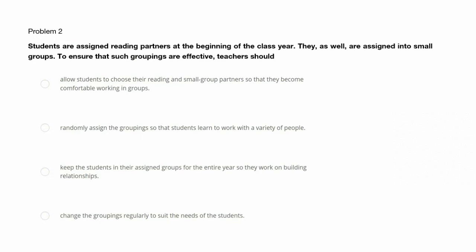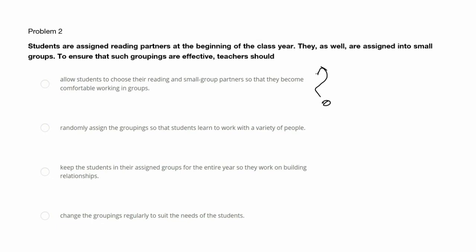Our first option says allow students to choose their reading and small group partners so they become more comfortable working in groups. While this might make the students feel more comfortable, it could limit their exposure to new perspectives and social aspects, which is very important when you're working with a group. So for this answer choice, we'll put a question mark for right now.